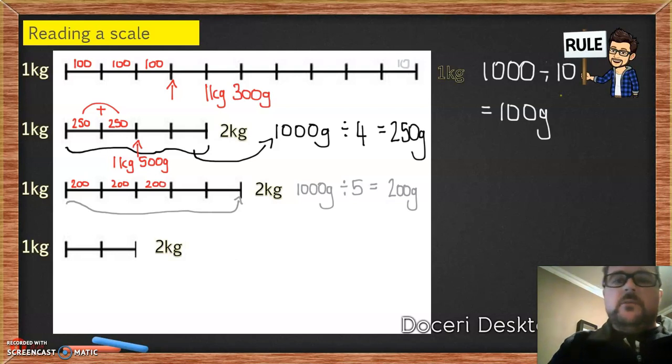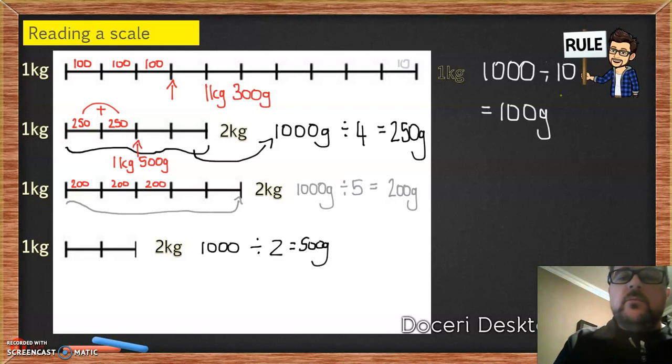The last one is the simplest one of them all. It's 1,000 grams, and you're dividing it by 2 spaces. So each one is 500 grams. Okay? So the first gap would be 500, and the second one would also be 500. These are the easy ones.